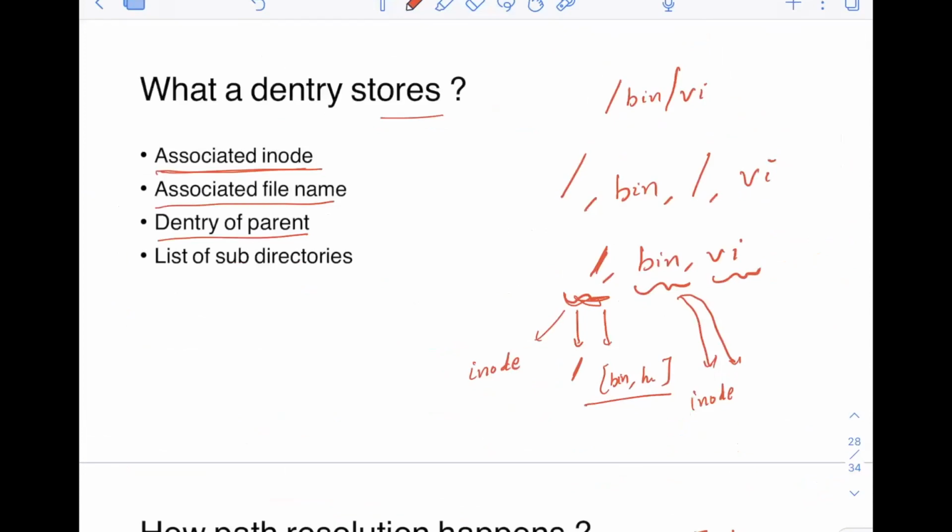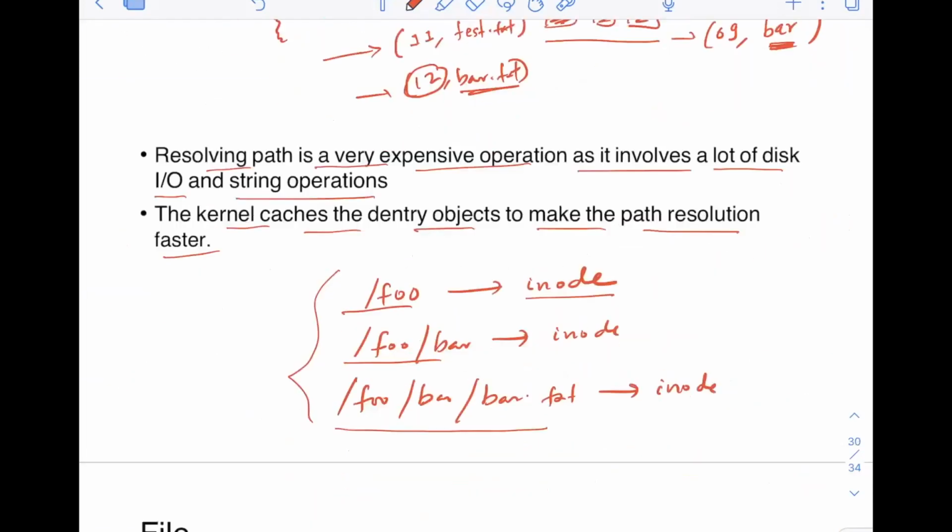If you see what a Dentry stores, it stores the associated file name and the inode. These two are very important. It stores the inode associated with a particular file. And these three entries will be stored in the Dentry as different entries. So this will be one Dentry, D1, this will be another entry D2, another entry D3, okay? And this will be stored in the main memory itself. This will be cached basically, okay?